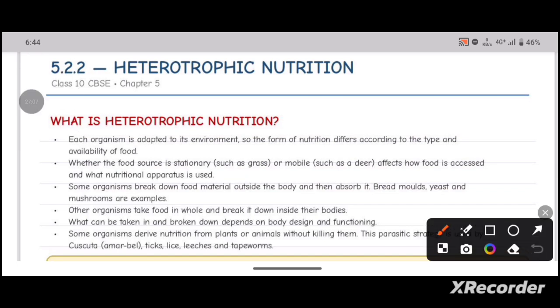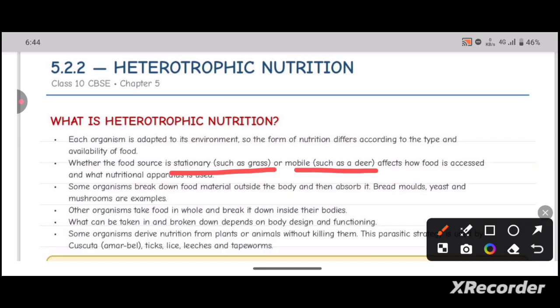Each organism is adapted to its environment, so the form of nutrition differs according to the type and availability of food. Whether the food source is stationary, such as grass, or mobile, such as a deer, affects how food is accessed and what nutritional apparatus are used.